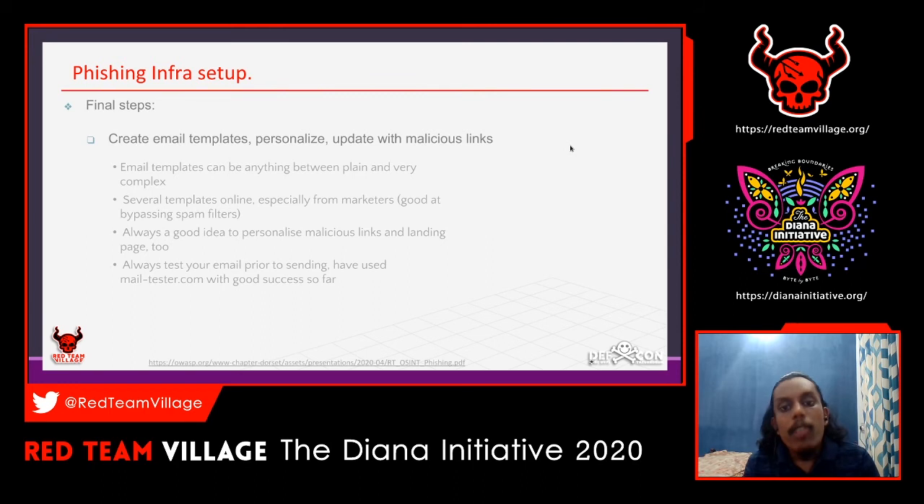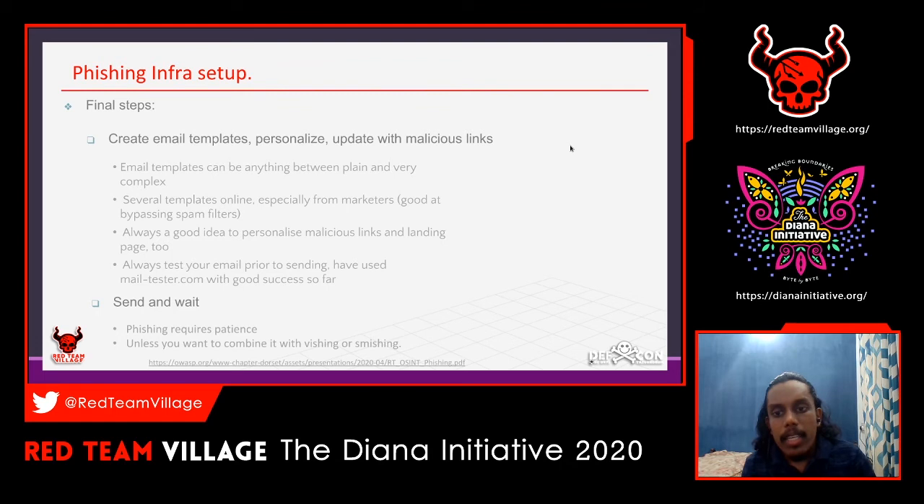And always test. This is the main part that you have to do. As I said, if your IP or domain gets blocked, that will be a huge problem for you if you are doing a phishing campaign. Before starting a campaign, you always have to test your email prior to sending. You can use the website mail-tester.com. I have used it a lot, and it has been a good success so far. You can always use that also for your phishing infra setup.